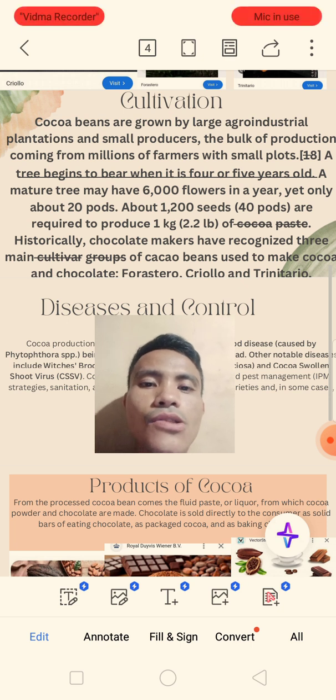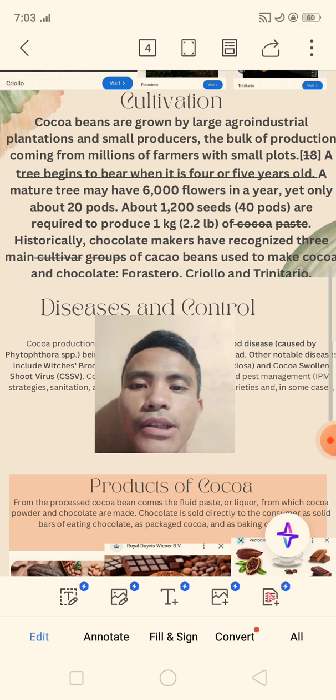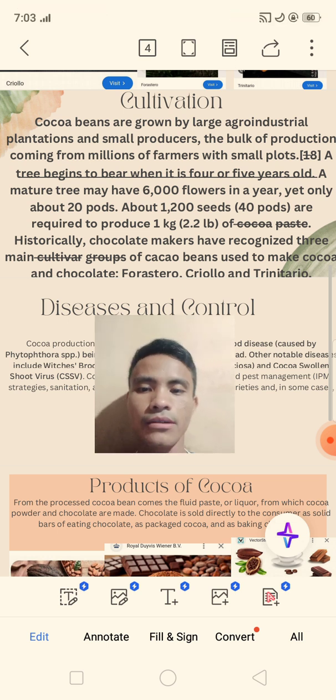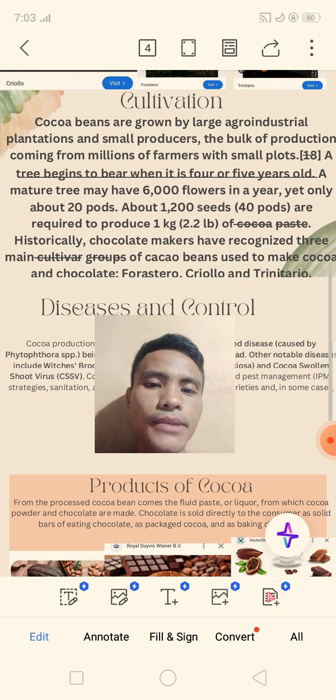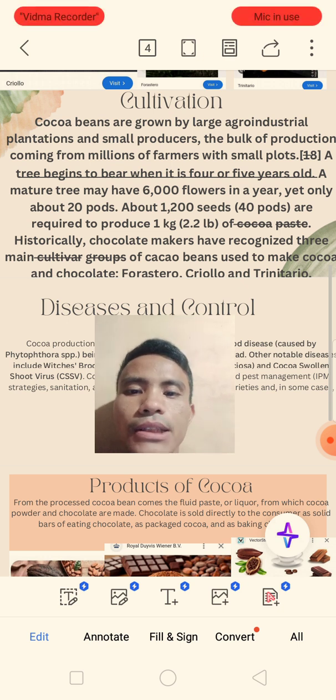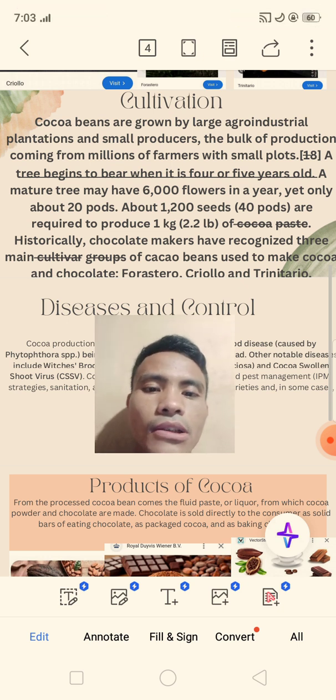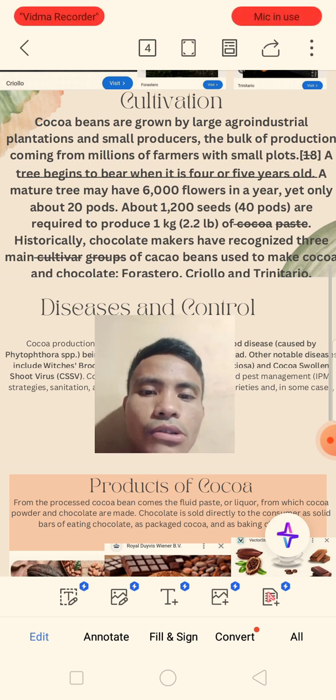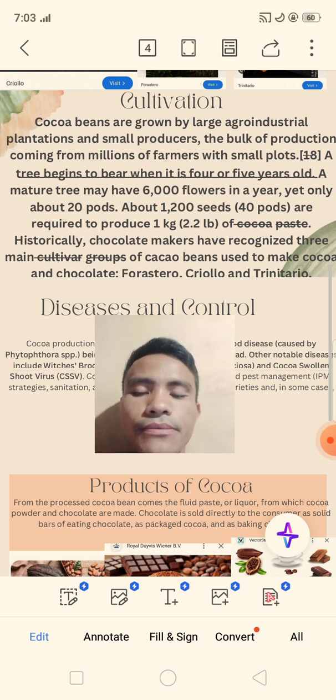About 1,200 seeds, 40 pods, are required to produce 1 kilogram, 2.2 lb, of cocoa paste. Historically, chocolate makers have recognized 3 main cultivar groups of cacao beans used to make cocoa and chocolate: Forastero, Criollo, and Trinitario.